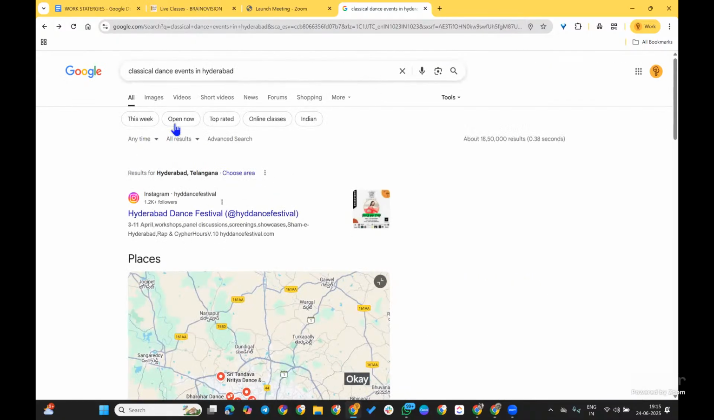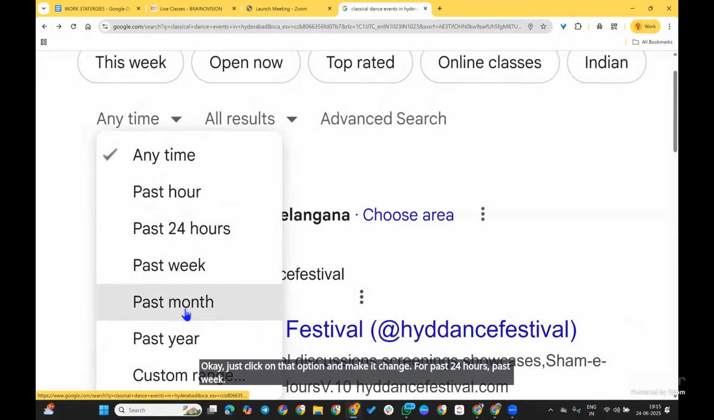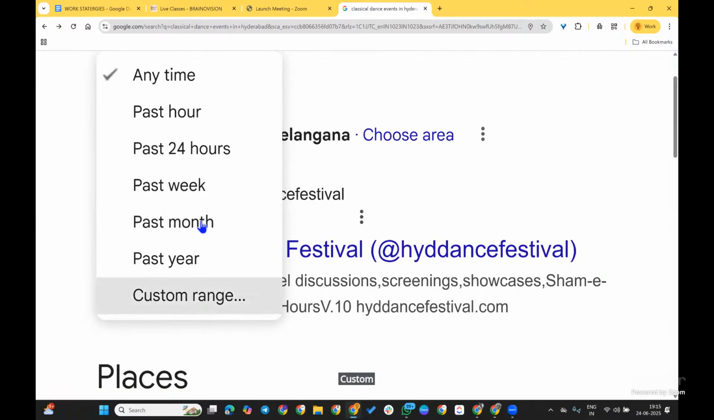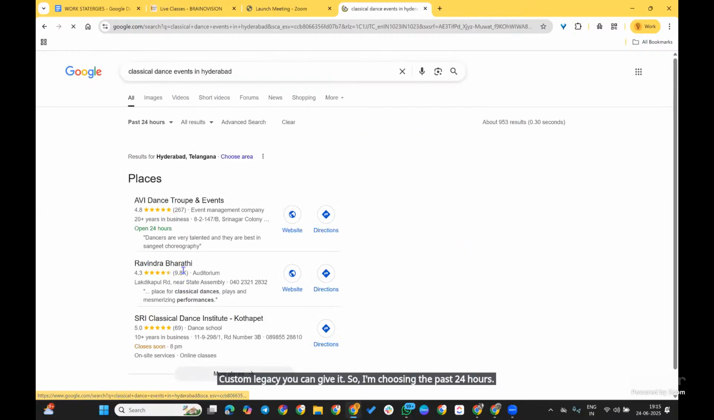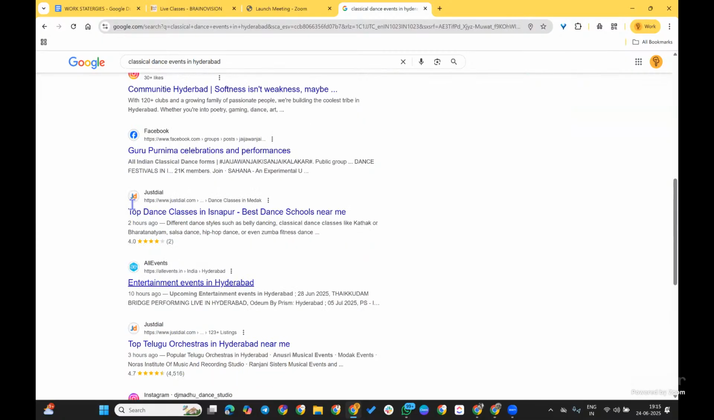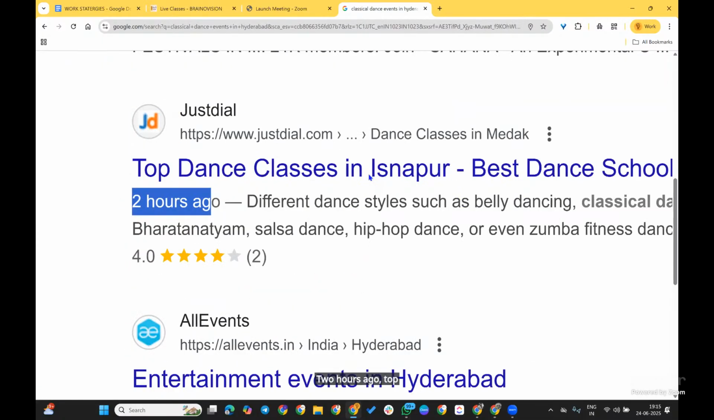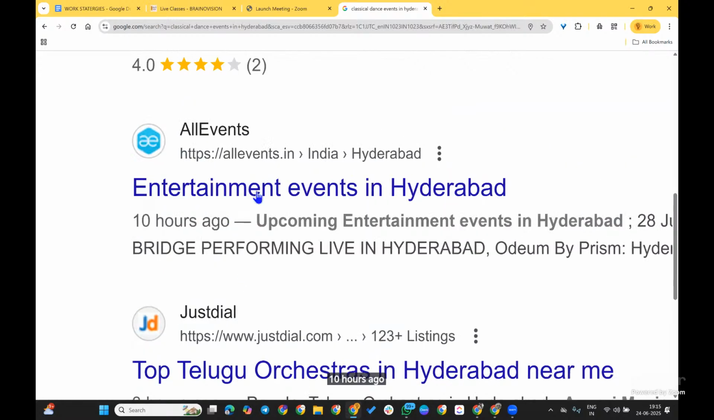Just click on that option and change it to past 24 hours, past week, past month, whatever. You can also give a custom range. So I'm choosing past 24 hours. Now you can see: 2 hours ago, top dance classes in Isnapur, they posted. 10 hours ago, entertainment event in Hyderabad posted.